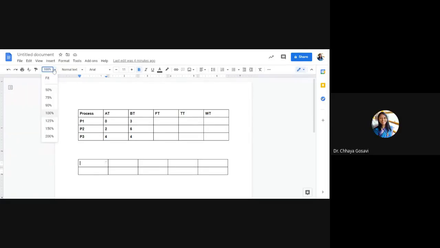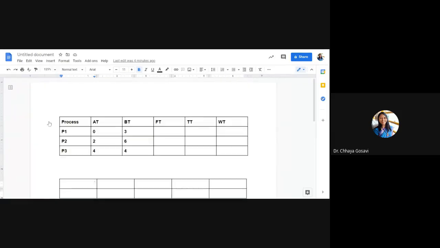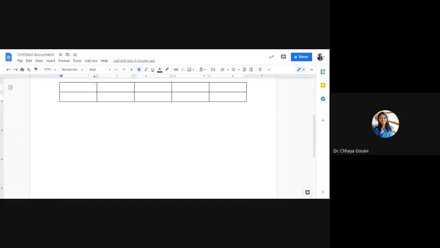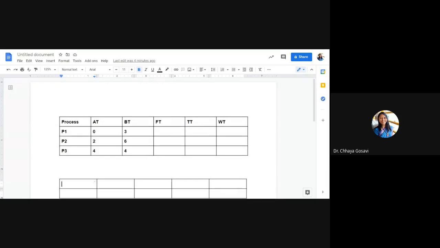Okay, solve this problem. It is FCFS. It is finish time for P1, P2, and P3.